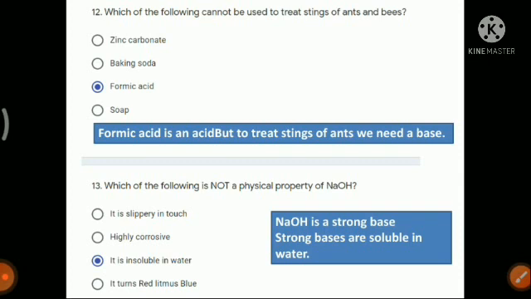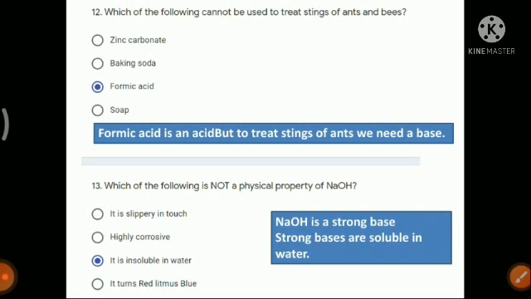Okay, so all the 4 options that are given, these are physical properties of bases. But the only thing we have to see is sodium hydroxide, NaOH. So it is a strong base. And while discussing the MCQ answers, question number 10 of your MCQs, given in the exercises of your chapter, there you will see that it is written that strong bases are completely soluble in water.